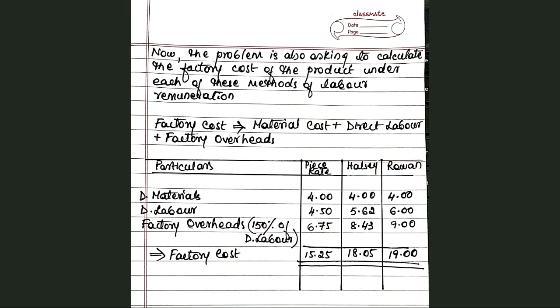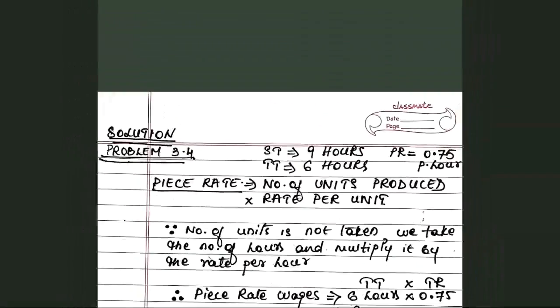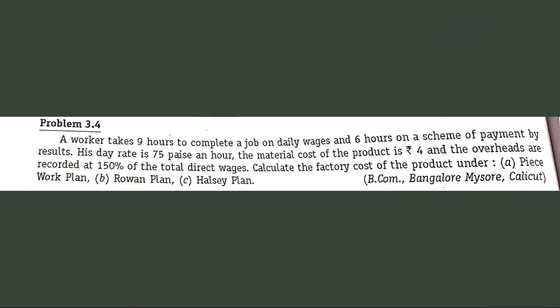For those of you who don't remember this information, let's go back to that slide which gives us this information. So, going to the problem, now have a look over here. Here it is clearly mentioned that material cost is 4 rupees. Overheads are recorded at 150% of the total direct wages.